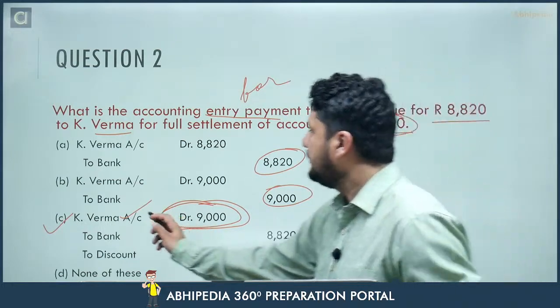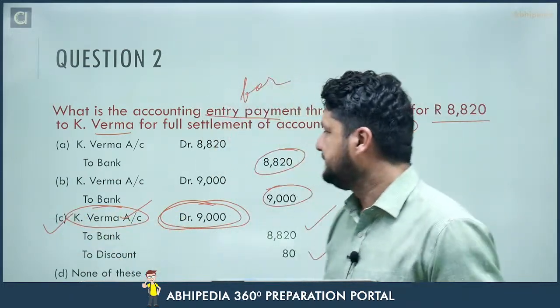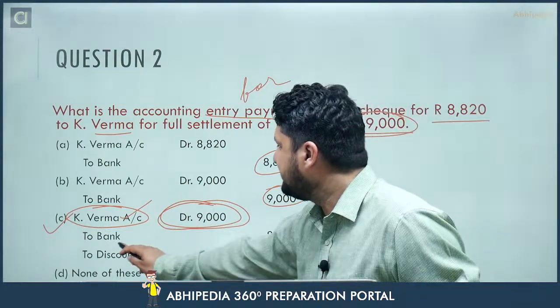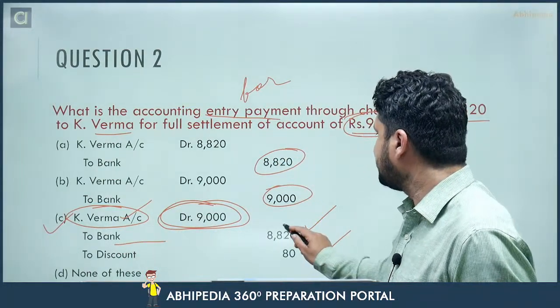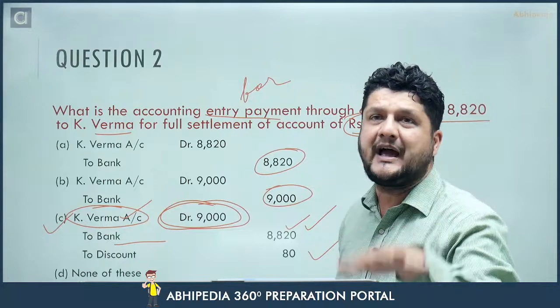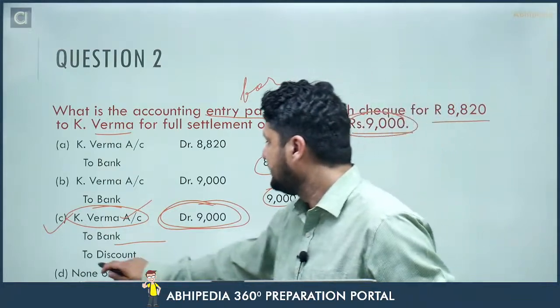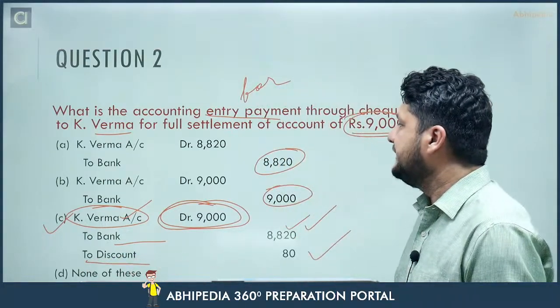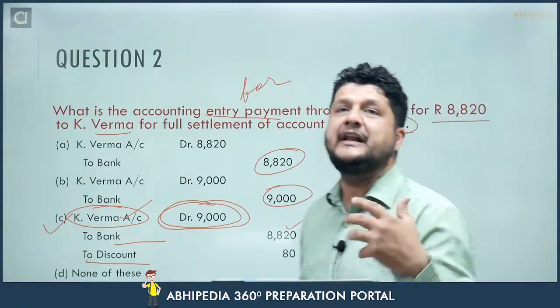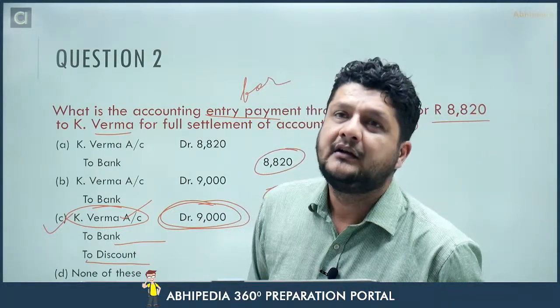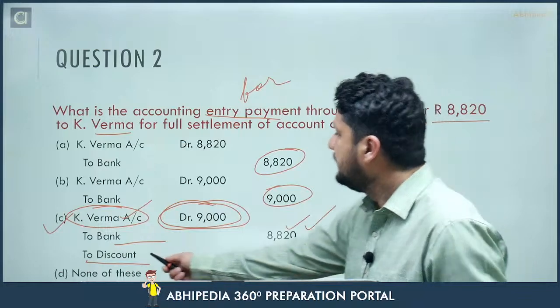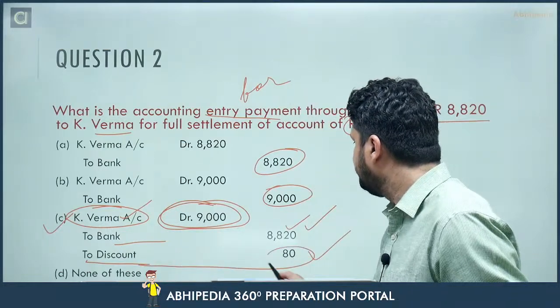Okay. So K Verma will be debited. Bank being real account, it is credited. Credit what goes out because our bank balance will be reduced. Discount in this case is our benefit. So you will credit the benefit.